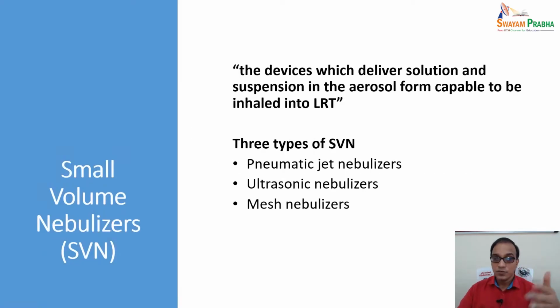Moving to the small volume nebulizers. These are devices which deliver solutions and suspensions in aerosol form, capable of being inhaled into the LRT, the lower respiratory tract. There are three types of SVN: pneumatic jet nebulizer, ultrasonic nebulizer, and mesh nebulizer. Remember these names: pneumatic is related to liquid, ultrasonic relates to ultrasonic waves, and there is a mesh-like system. You have to learn these examples.